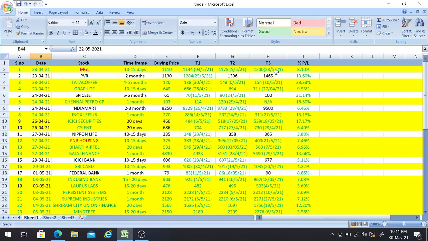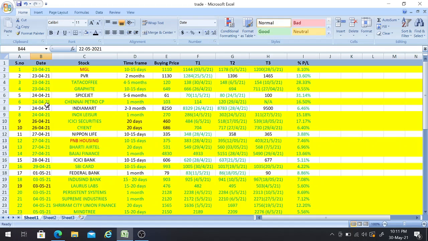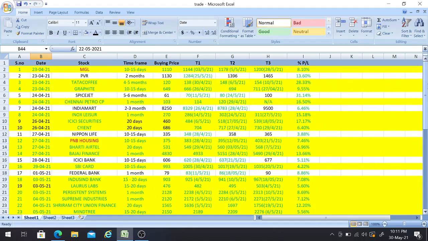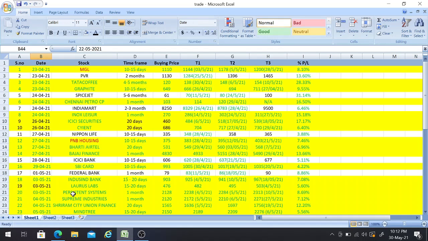Firstly we'll discuss the MGL stock, for which I gave the buy call on 23rd of last month with a time frame of 10 to 15 days, a buying price of 1110, and a third target of 1200, which got achieved on 28th of this month, giving us a return of 8.10%. That means we achieved this target of MGL in 24 days. Actually I had given a time frame of 10 to 15 days and it crossed that time frame. Today we are going to touch 50 trading calls, and among those, this is the second stock which crossed the time frame I gave, so I marked this one in red color.